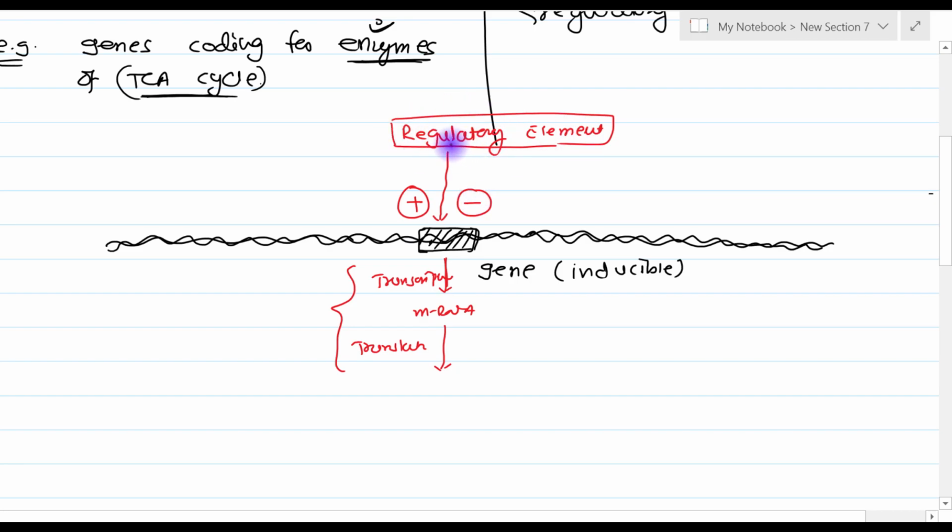What are these regulatory elements? A regulatory element can be any protein, it can be a carbohydrate, cyclic AMP, an electrolyte, or calcium. It can be another nucleic acid also. Virtually anything can be a regulatory element, and it can have a positive or negative influence. Suppose it has a positive influence, then that regulatory element is known as a positive regulator.